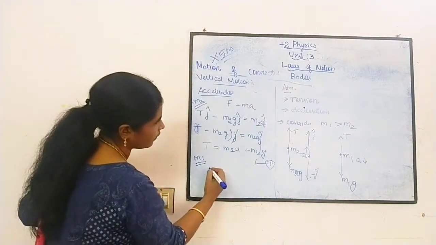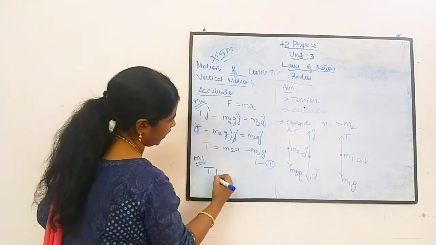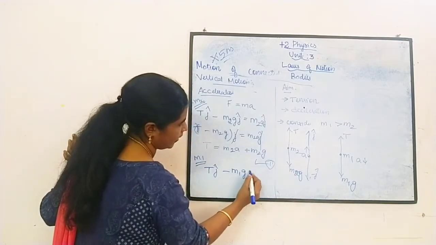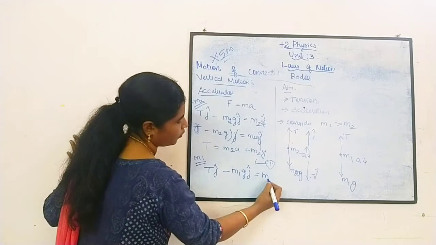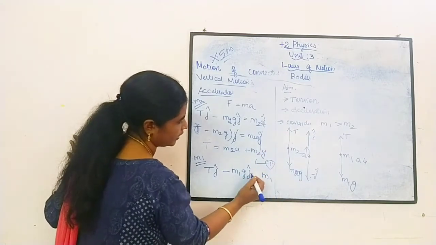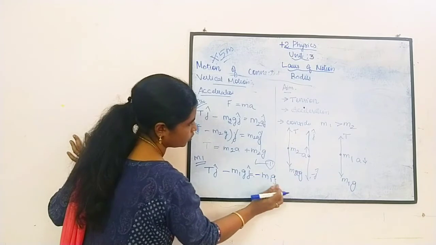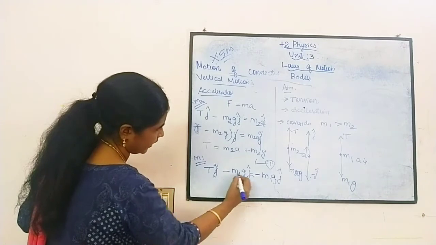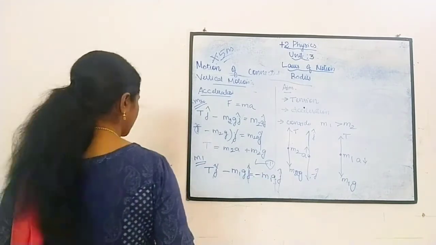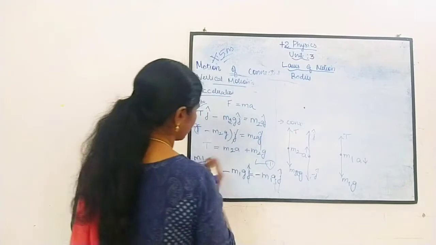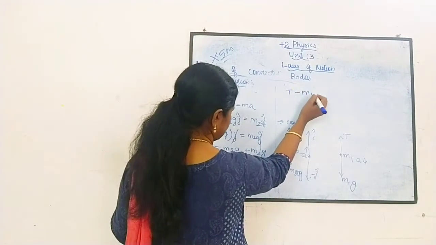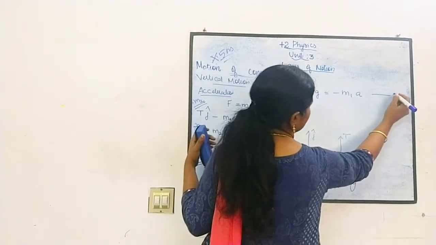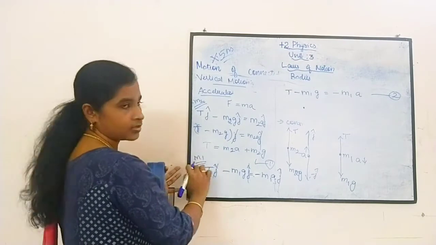So when you write it, we can write T, it is upward, so J cap, minus, since it is downward, minus m1g J cap, then the mass is m1, acceleration is downward, so I have to write it as minus m1 a into J cap. Here also you can cancel the J caps, since J cap is common in all the terms, and I can write it as T minus m1g equal to minus m1a. So let us take this as equation 2. This is from the first mass m1.